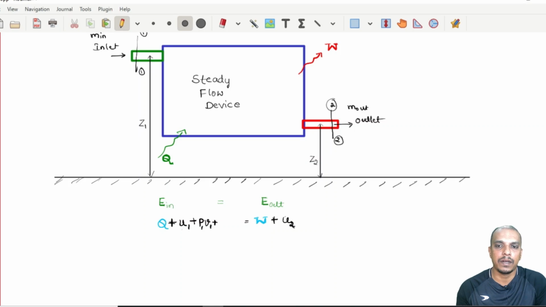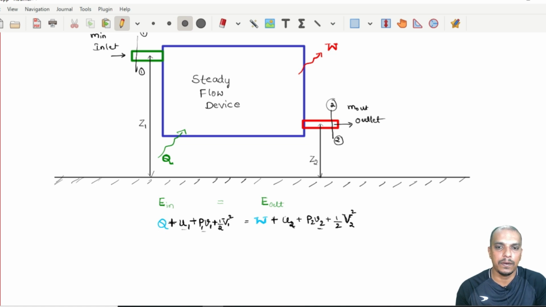So we are writing it for unit mass, so half V square only. At section 1, we are writing half V1 square. So this side we will have flow energy P2 V2 plus half into V2 square. Remember, there are two V's here. One is small v, which is specific volume, and this capital V is velocity at inlet and outlet.